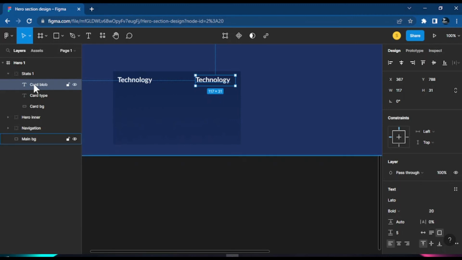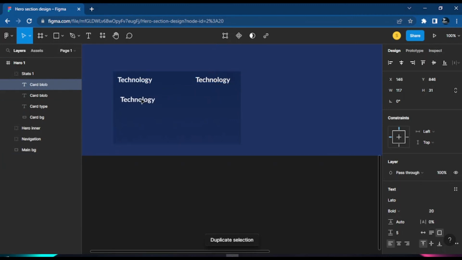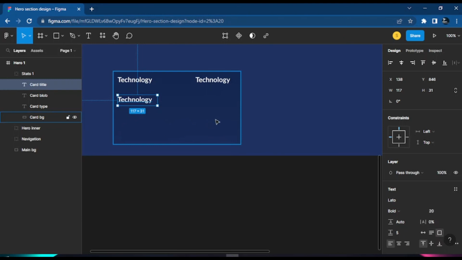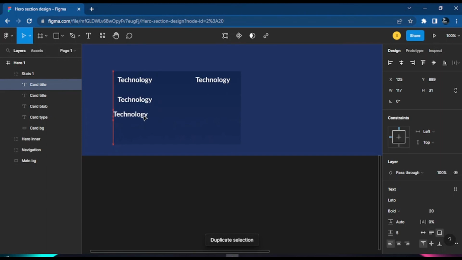Let's create another one, another text. Let's put that one like here. Let's call this one something like title, because we're going to need something like a title. So we just say card title. Okay. And what else are we going to need? We're going to need some other kind of small text. We're going to want to do it for the body, right? Like we want some text to show here. So let's duplicate another one and just call this body. Of course, this one could be smaller text, so we could just say add title to add body.